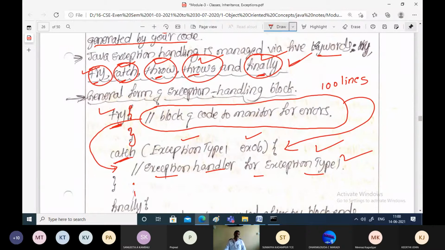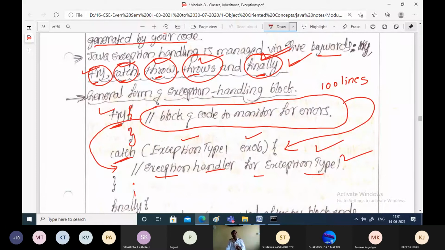Basically, in the try block, we'll write the code which we want to monitor for errors. In the catch block, we'll write the handlers or solutions for the problems which may occur in the try block.